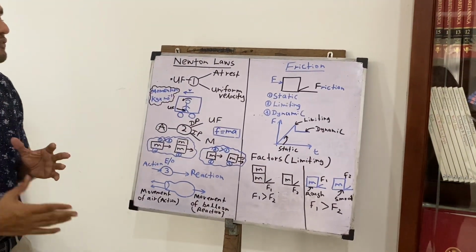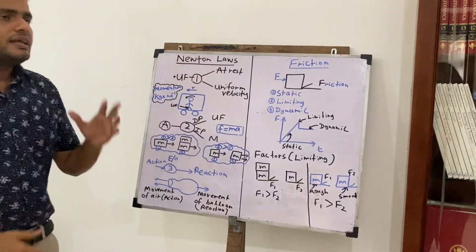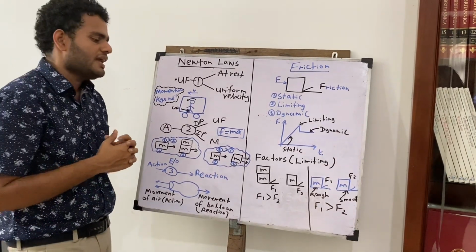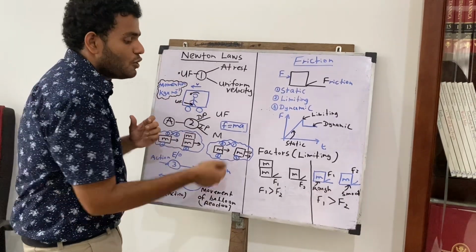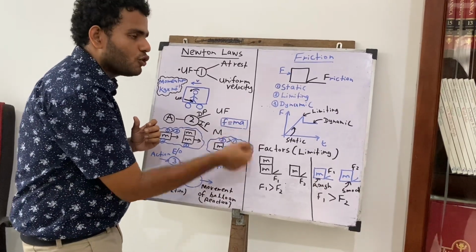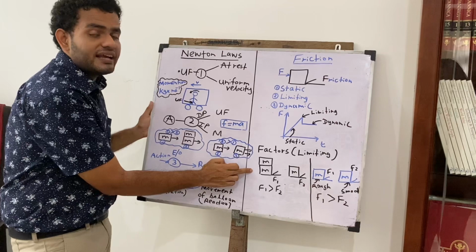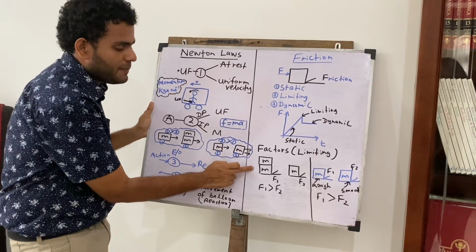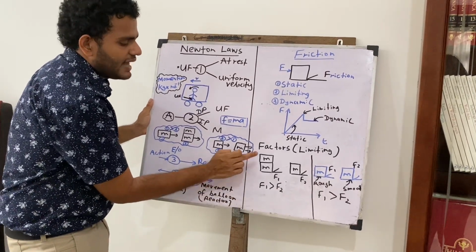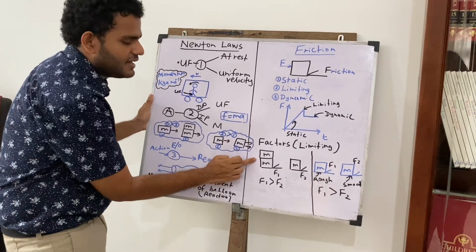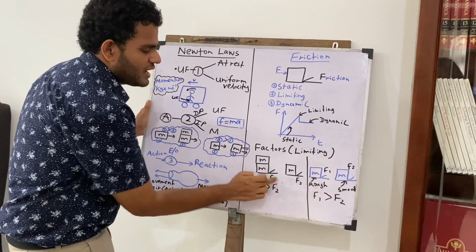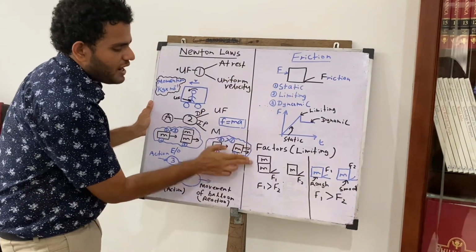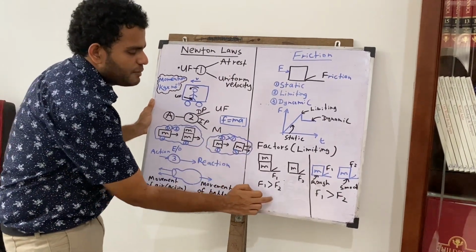So when talking about the factors affecting the limiting friction පුතේ, there are two factors affecting the limiting friction. එකක් තමයි පුතේ perpendicular reaction force එක, or else that is the mass. When you increase the perpendicular reaction force or the mass, it will increase the frictional force also. ඒ කියන්නේ පුතේ මේ situations දෙක ගත්තාම mass එක නැත්නම් perpendicular reaction force එක වැඩි තැන frictional force එක වැඩි. මේ බලන්න F1 is greater than F2. F1 කියන්නේ friction එක, F2 කියන්නේ friction එක. මේ perpendicular reaction force එක වැඩි තැන පුතේ there will be more friction.